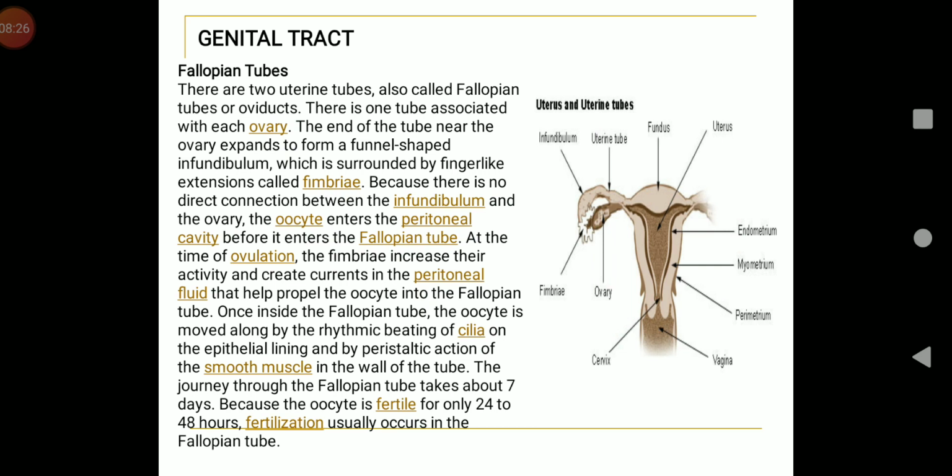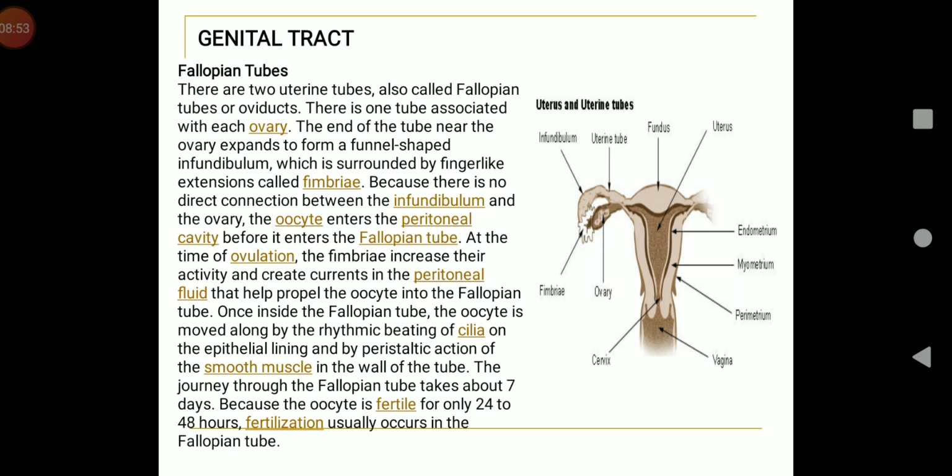Now the fallopian tubes, also known as the oviducts, are a pair of tubes lying horizontally over the peritoneal cavity close to the ovary. Each fallopian tube is about 10 to 12 cm long, a narrow muscular structure lined by ciliated epithelium. It conducts the egg or ovum discharged from the ovary to the uterus.